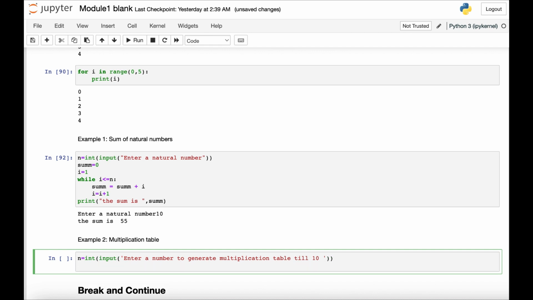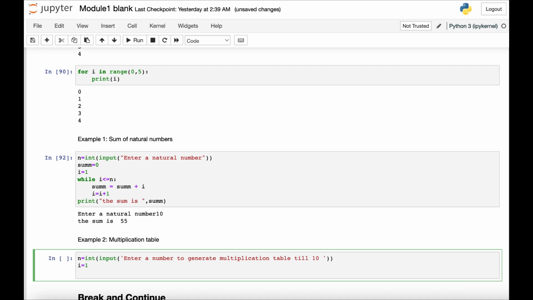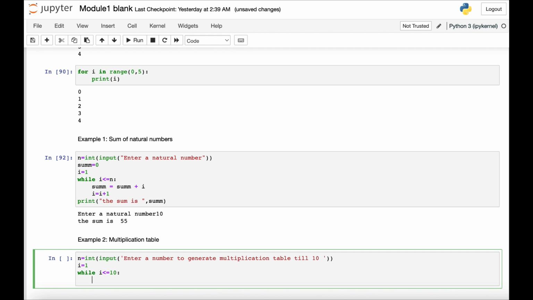Alright, so n will be the number. Then what we will do: i is equal to 1, while i is less than or equal to 10, because we need this condition to run 10 times. Print, keep printing. What should it keep printing?